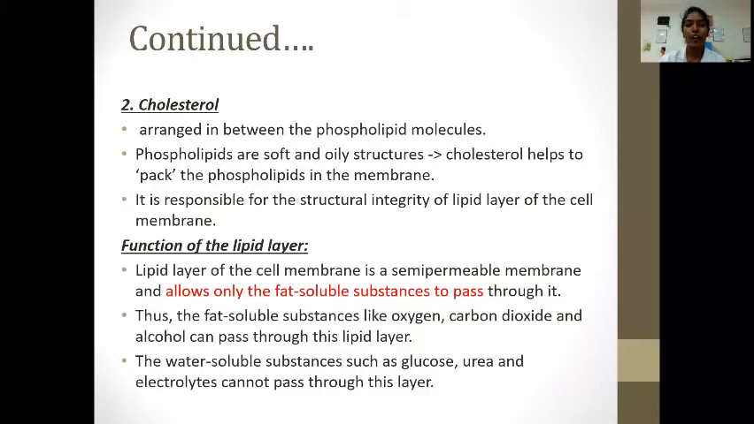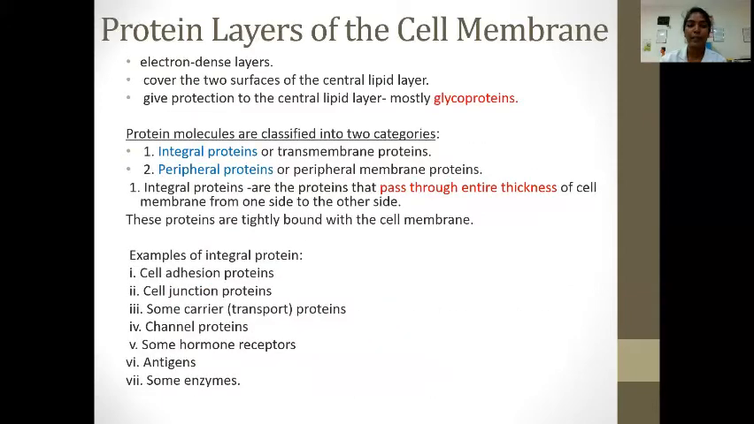Phospholipids are soft and oily structures. Cholesterol helps to pack the phospholipids in the membrane. It is responsible for the structural integrity of the lipid layer of the cell membrane. The function of this lipid layer: the lipid layer of the cell membrane is a semi-permeable membrane and allows only the fat-soluble substances to pass through it. Thus, fat-soluble substances like oxygen, carbon dioxide, and alcohol can pass through this lipid layer. The water-soluble substances such as glucose, urea, and electrolytes cannot pass through this layer.